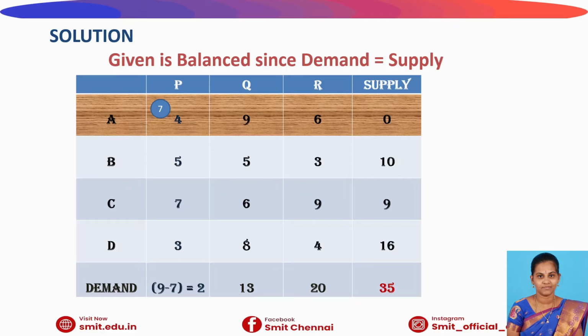After assigning that 7, we have to subtract it from the corresponding supply and demand. After assigning this 7, the supply value for the first row becomes 0 and the demand value for the first column becomes 2, that is 9 minus 7 equal to 2.